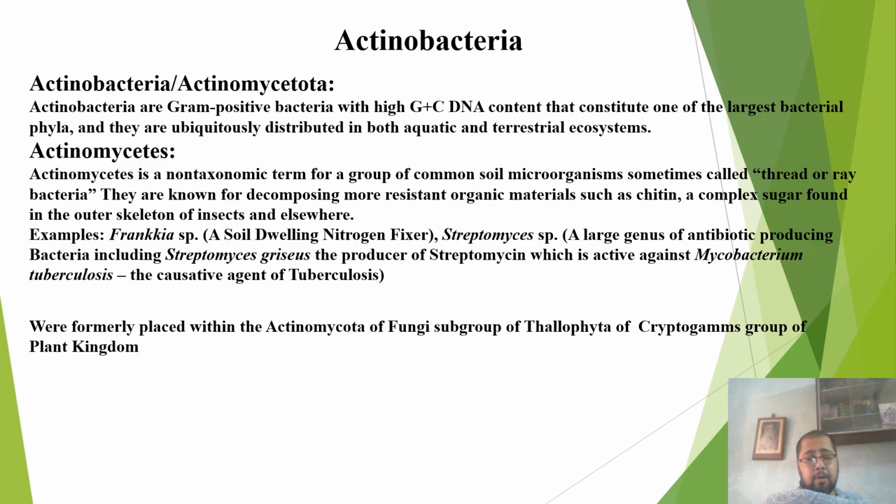Now, coming to the actinobacteria: they are gram-positive bacteria with high G plus C content. What is G plus C? G refers to guanine and C refers to cytosine, which are two of the 5 nitrogenous bases: adenine, guanine, thymine, cytosine, and uracil. Of these, adenine, guanine, thymine, and cytosine are found in DNA, and instead of thymine, uracil is found in RNA. Now, actinobacteria are gram-positive bacteria.